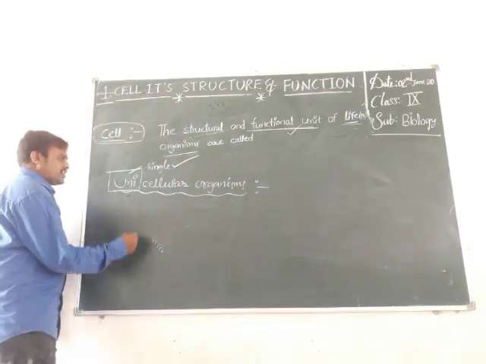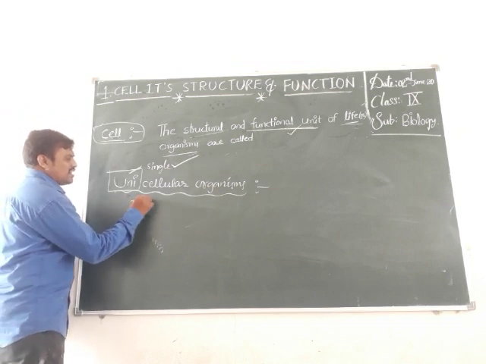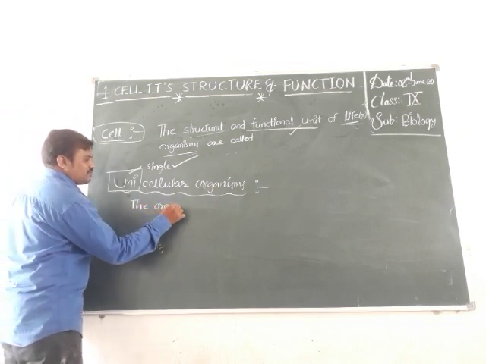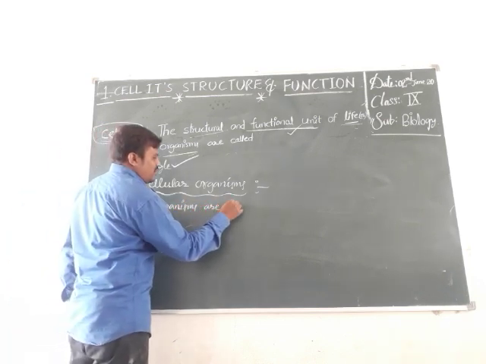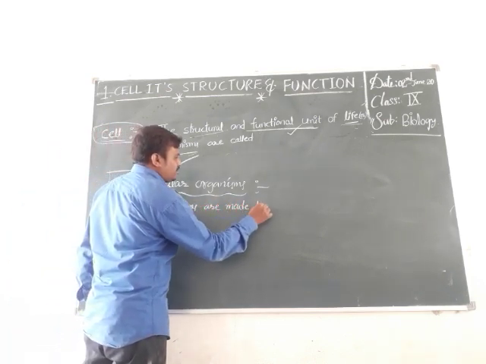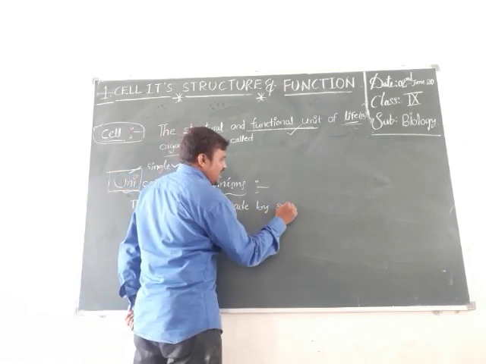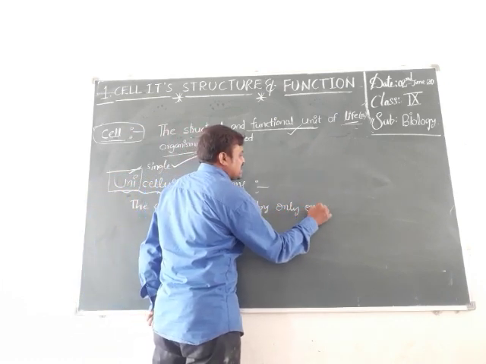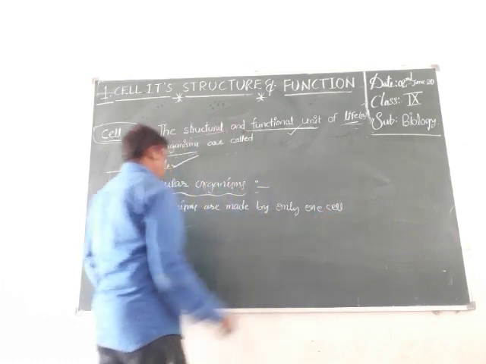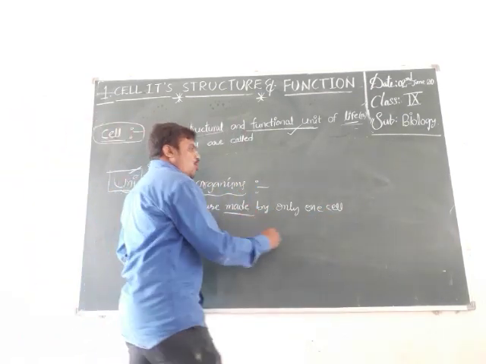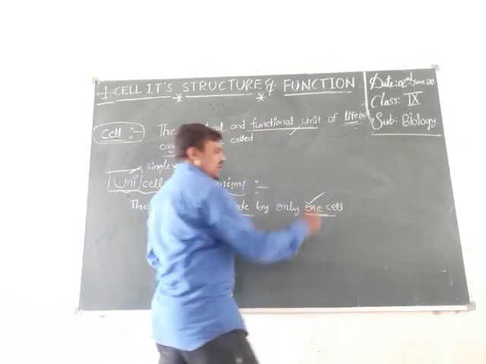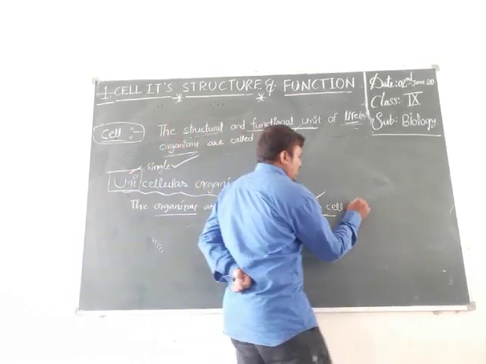What is the meaning of unicellular organism? The organisms made by only one cell are called unicellular.